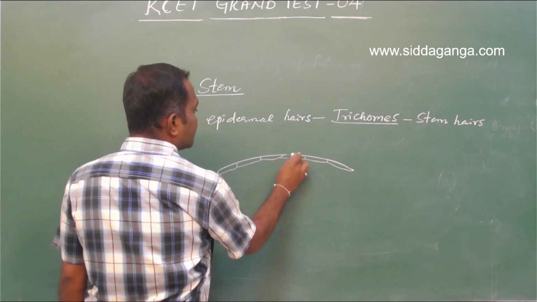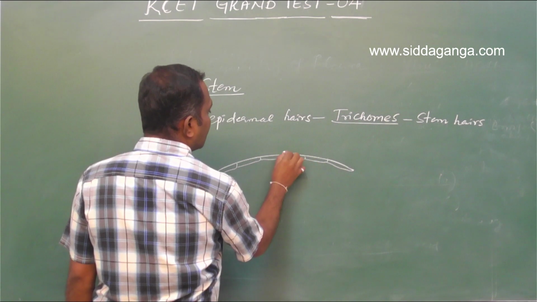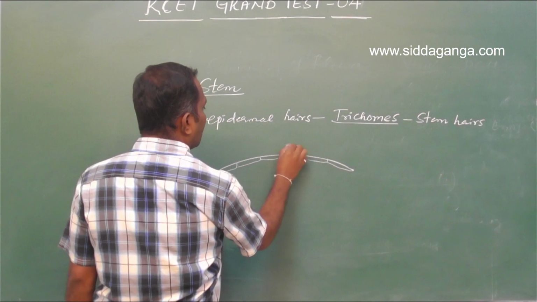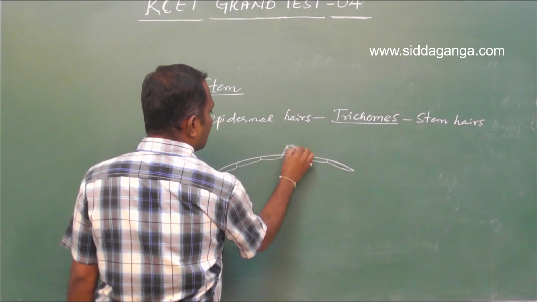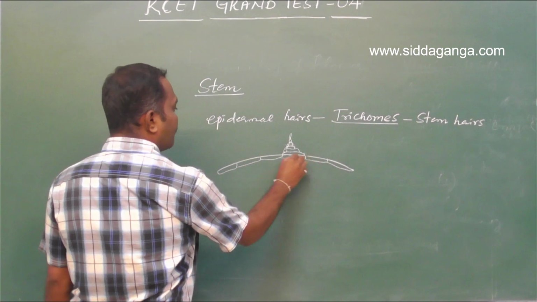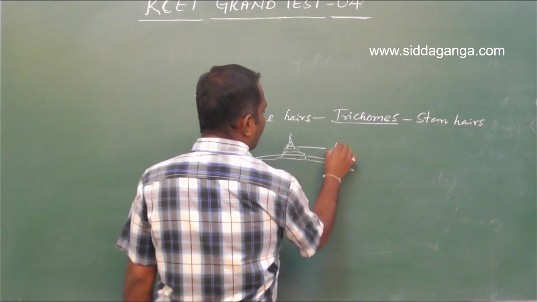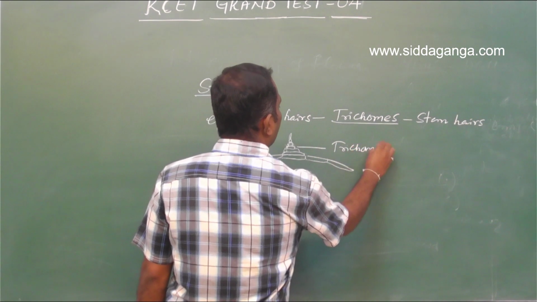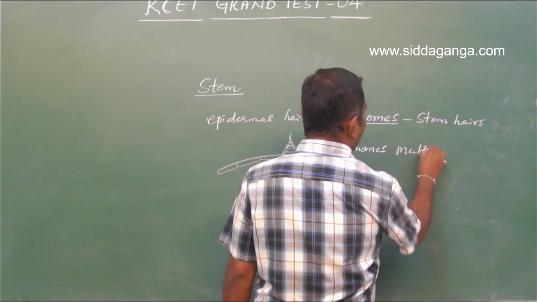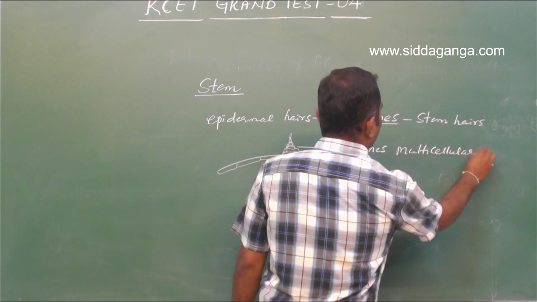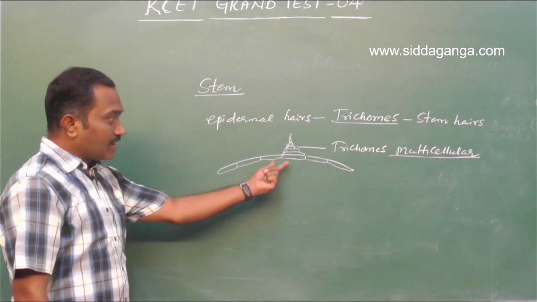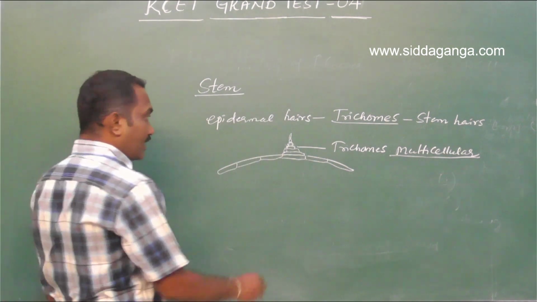See, some of these epidermal cells are modified to form hair-like structures. They are referred to as trichomes. These trichomes are made up of multiple cells, hence they are multicellular. Similarly, in root also, the epidermal cells are elongated to form hair-like structures.